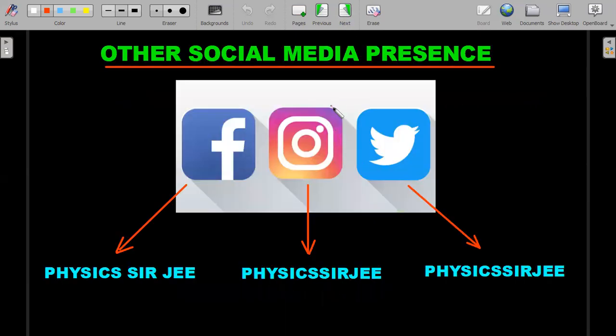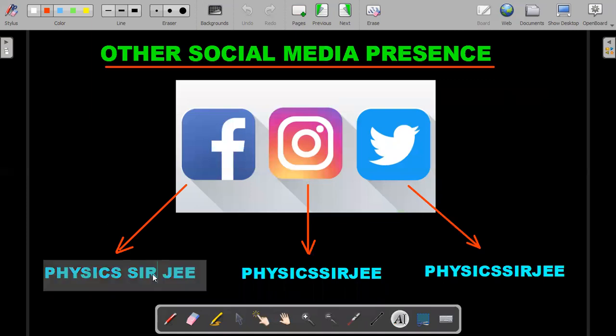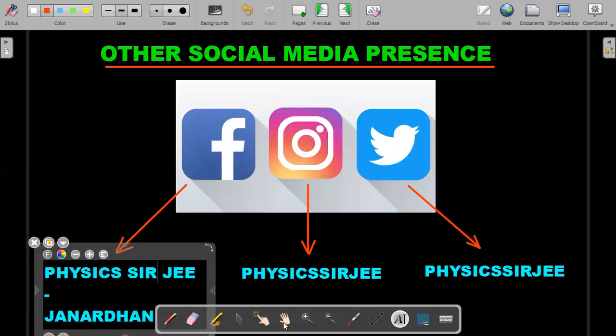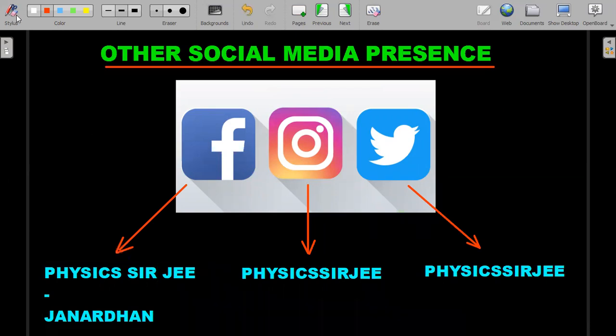Other social media presence: I should be on more social media accounts, and in different ways I would like to connect with the students in the physics world. I'll try my best to keep updated. You can search for these on Facebook.